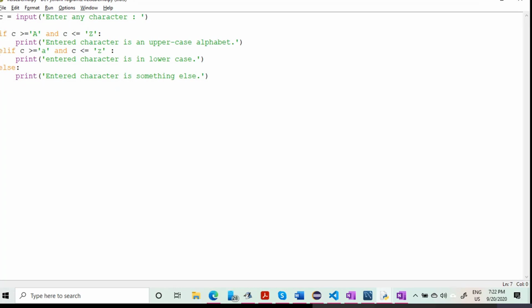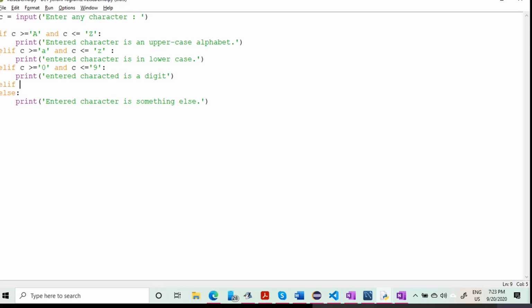Again, I will write here one elif, and here I'm writing c is greater than or equal to 0 and c is less than or equal to 9. Then you can print. It will detect that. It can detect space also. Python detects space also.